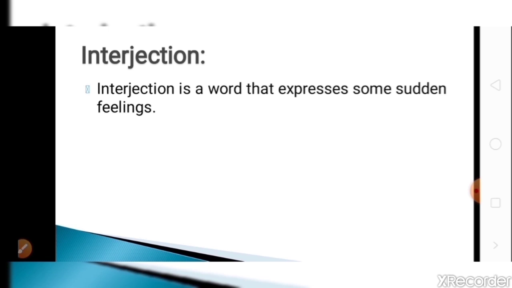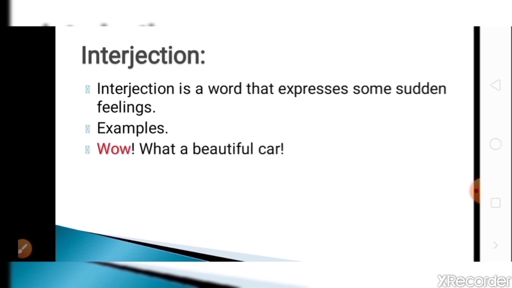Next part of speech is an interjection. The definition of interjection is a word that expresses some sudden feelings. So examples are, wow, what a beautiful car. Here you can see wow is an interjection because it expresses spontaneous feeling, sudden feeling. It expresses joy. Yahoo! I got a job.